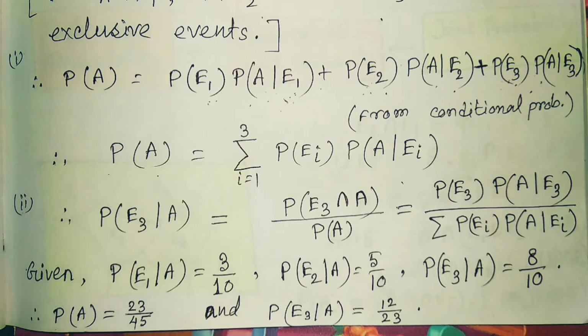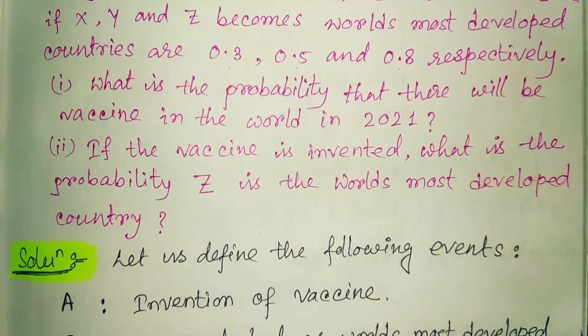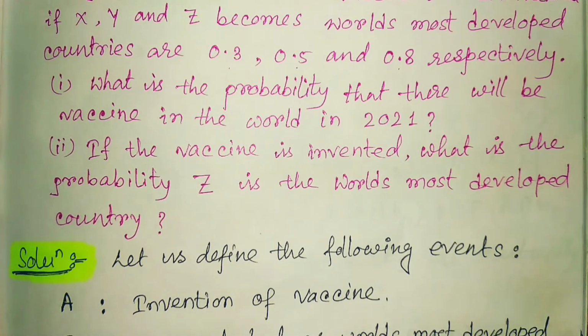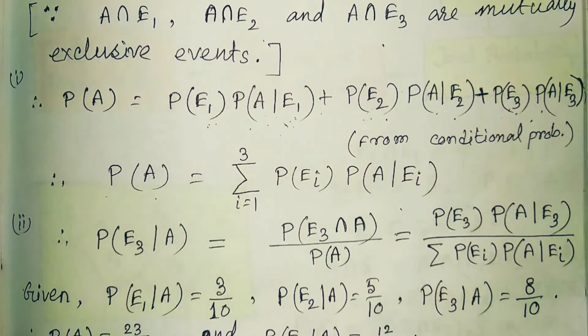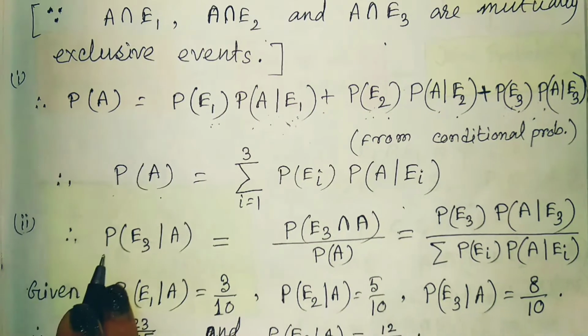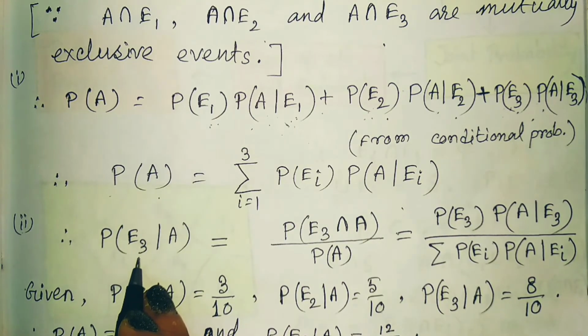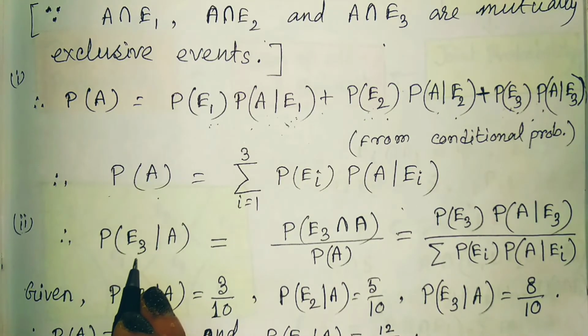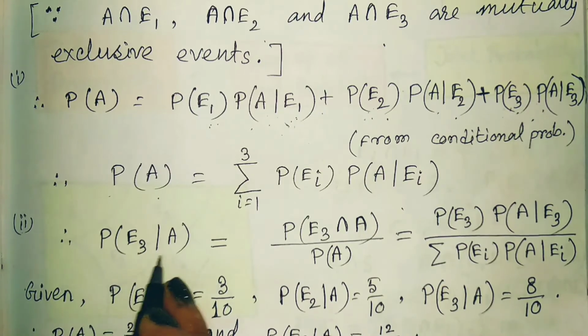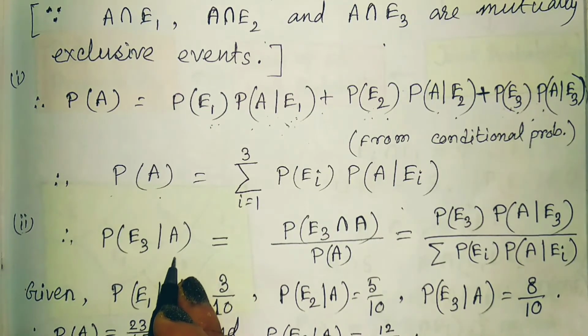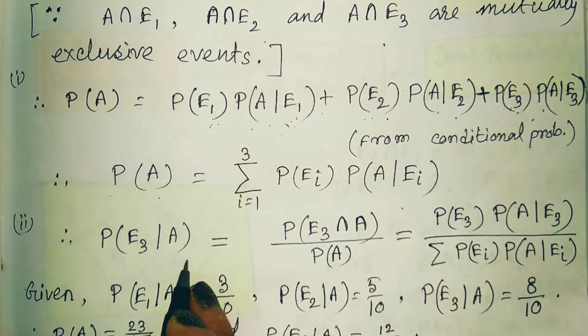Now the second question is, if the vaccine is invented, what is the probability that Z is the world's most developed country? So our requirement is the probability that Z will be the world's most developed country. That means the vaccine will be coming from the country Z. Its probability given that the vaccine will be invented. So this is again just the simple conditional probability.